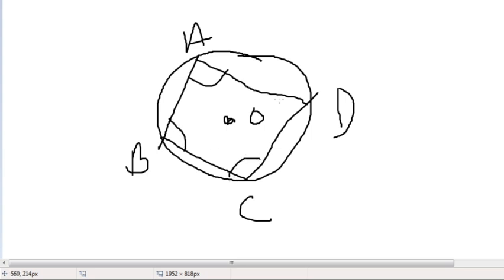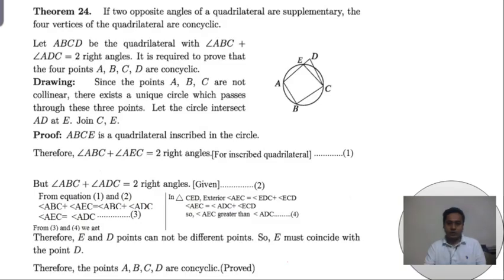Sum of two angles are two right angles, opposite angles. So if ABCD are concyclic, then their opposite angles are two right angles. This is important for this theorem. If we prove this theorem, okay, now we want to prove this theorem.